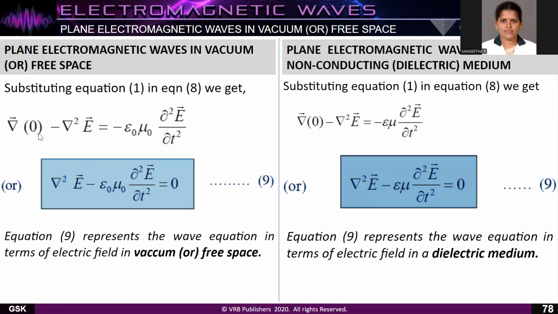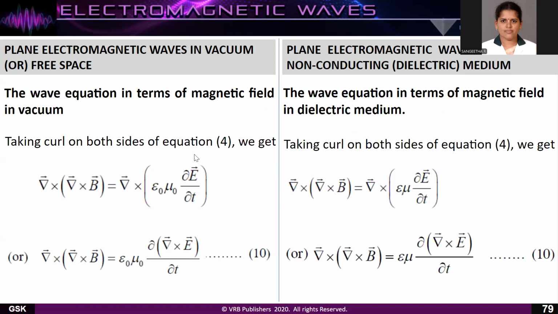So the first part of this will become 0, and minus del square E vector is equal to minus epsilon naught mu naught into dou square E vector by dou t square. So this equation represents the wave equation in terms of electric field in vacuum or free space. The right hand side represents del square E vector minus epsilon mu into dou square E vector by dou t square is equal to 0. It is the wave equation in terms of electric field in a dielectric medium.